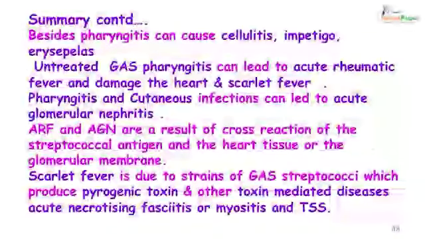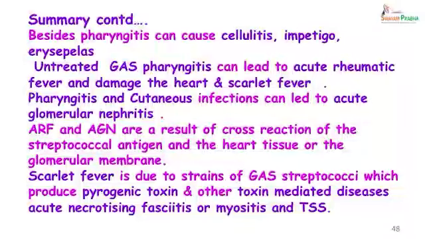Both these conditions are a result of cross reaction of streptococcal antigen with heart tissue or glomerular membrane respectively. Scarlet fever is produced due to strains containing pyrogenic exotoxin, and the other toxin mediated diseases are acute necrotizing fasciitis or myositis and toxic shock syndrome.